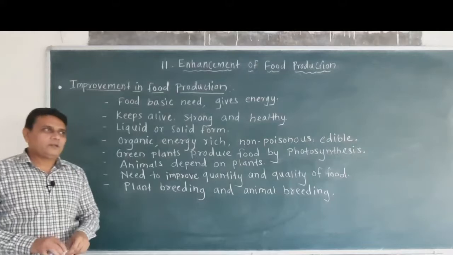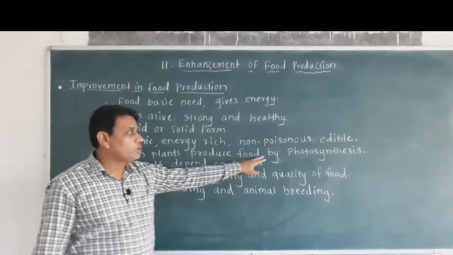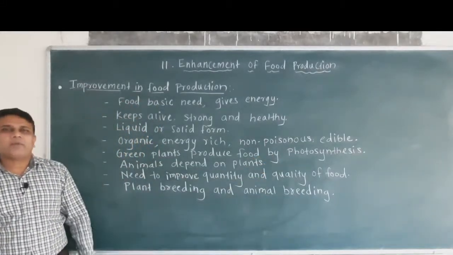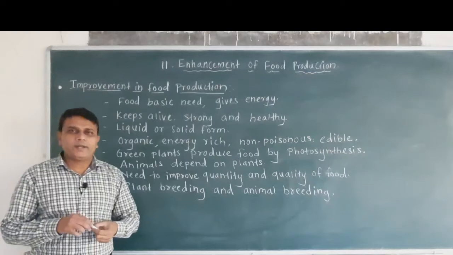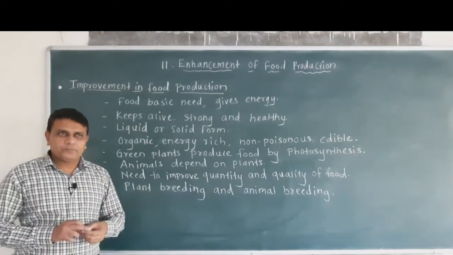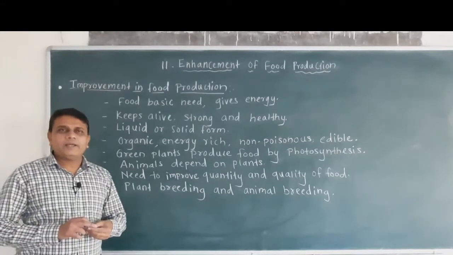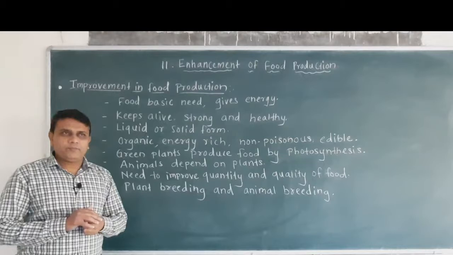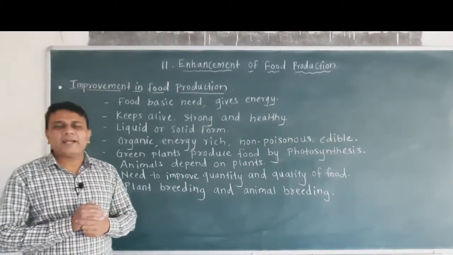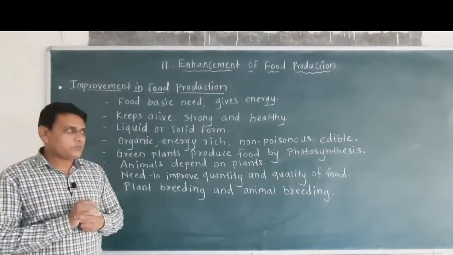Then you know that green plants produce food by the process of photosynthesis. In photosynthesis, green plants produce their own food material with the help of sunlight, carbon dioxide, water and chlorophyll, and it is produced by the plants. Hence plants are called photosynthetic autotrophs.